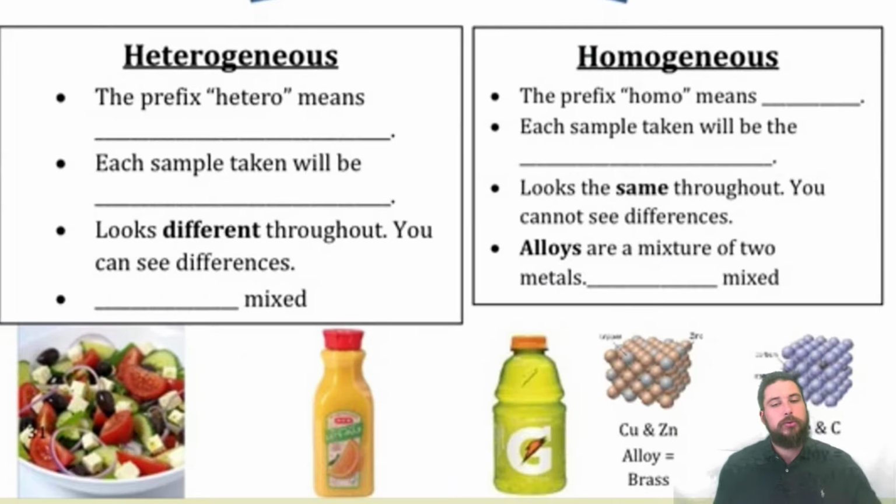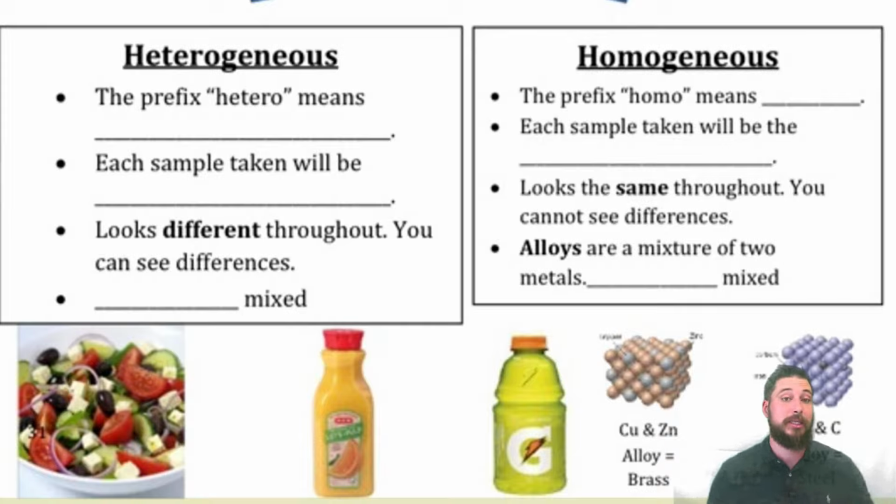Now there's two types of mixtures. The first type is a heterogeneous mixture, and the second type is a homogeneous mixture. Now, the prefix hetero means different, and the prefix homo means the same. And so the two types of mixtures that we have is we have a mixture that is different throughout. That's a heterogeneous mixture. It's different throughout.